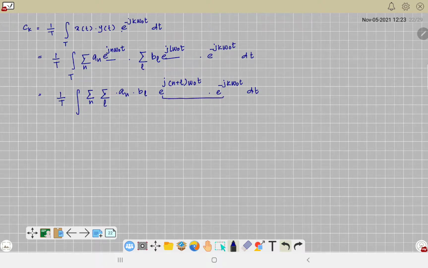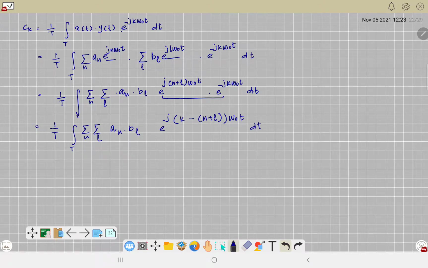Then we can also combine these two, so it will be 1 upon T, over the time period T, two summations n and l, a of n, b of l, then e raised to the power, so how should I put it, let's take minus j, then k will be common, minus n plus l omega naught t.